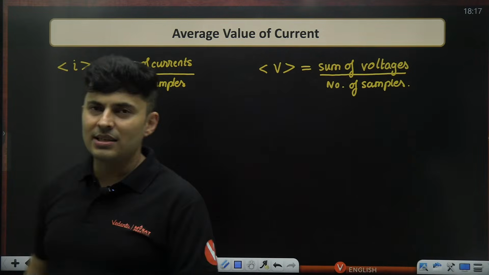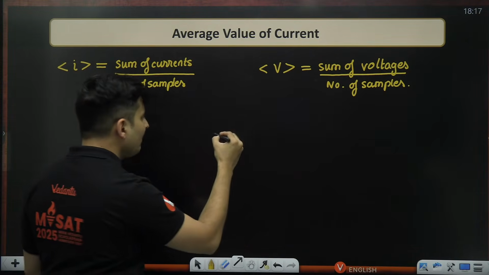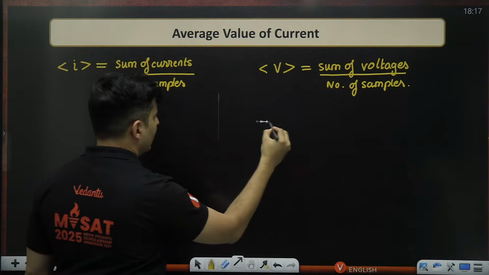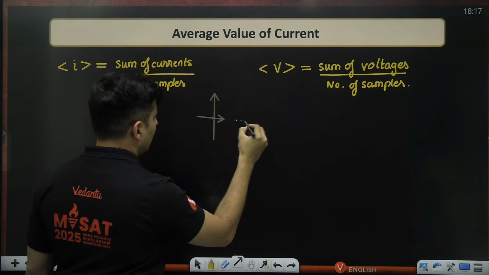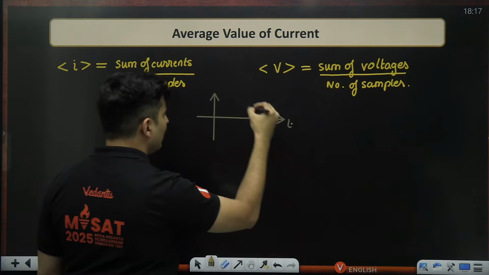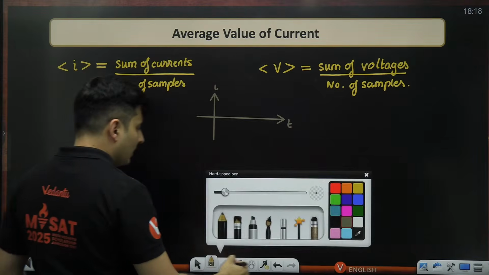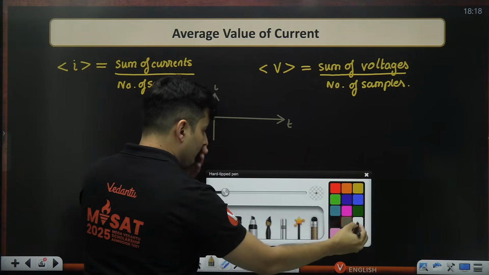Now what happens when you take an alternating current, doesn't matter whether it is voltage or current? The graph goes so nicely up and down.